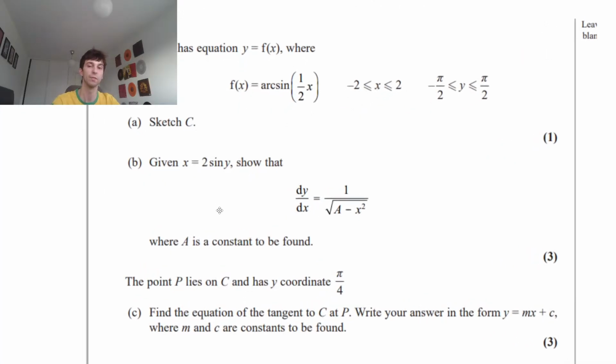So they say that given that x equals 2 sine y, we have to show that dy dx equals 1 over the square root of a minus x squared, where a is a constant to be found. Okay, so this is great. They already give it as x equals 2 sine y.